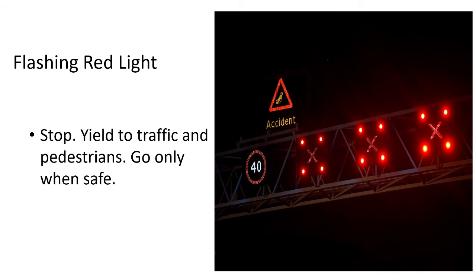And a flashing red light is also for stop, yield to traffic and pedestrians, go only when safe. Red flashing light is used as a warning to stop all vehicles, and after clearing the problem, then you go.